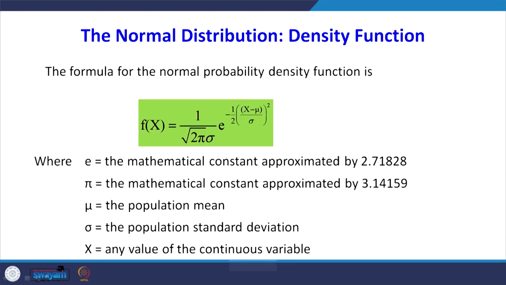The formula for the normal probability density function is f of x equal to 1 by root 2 pi sigma, e to the power minus 1 by 2 into (x minus mu by sigma) whole square, where e is the mathematical constant, the value is 2.71828, pi is the mathematical constant, the value is 3.14, mu is the population mean, sigma is the population standard deviation, x is any value of the continuous variable.